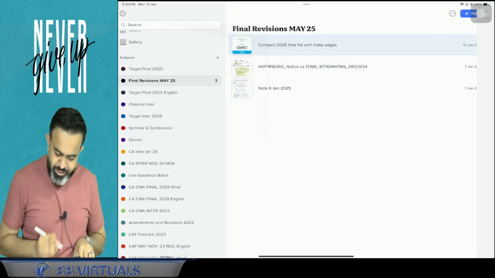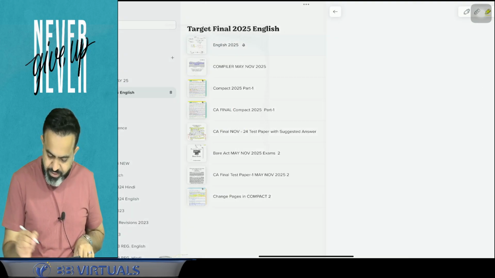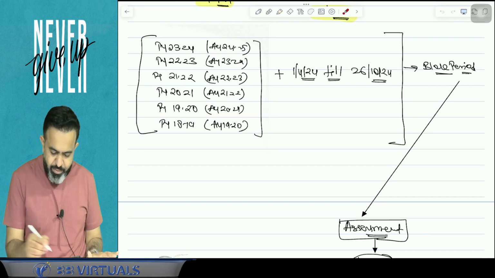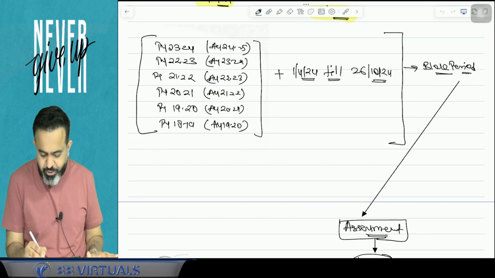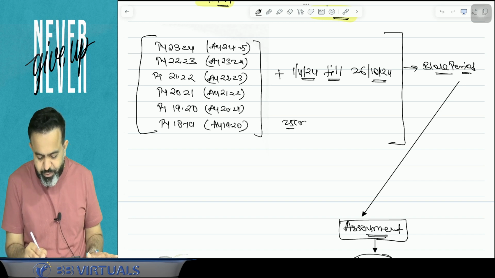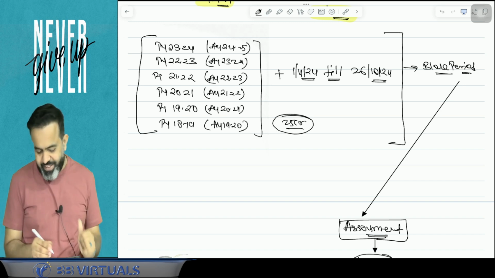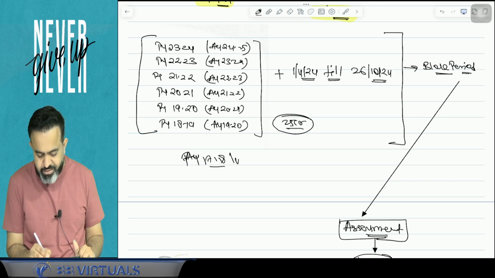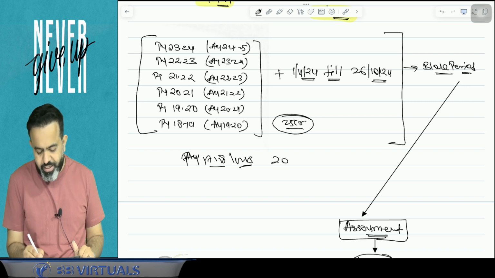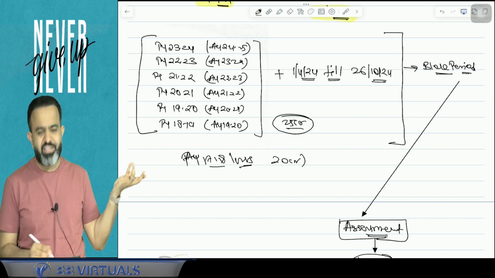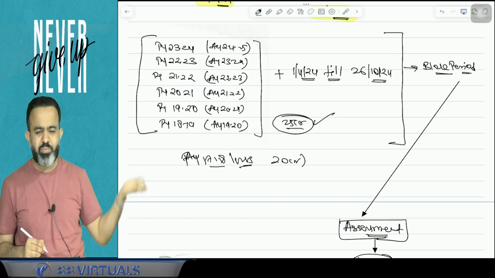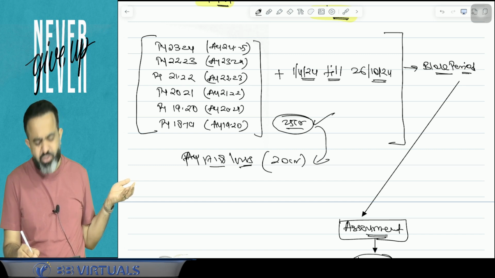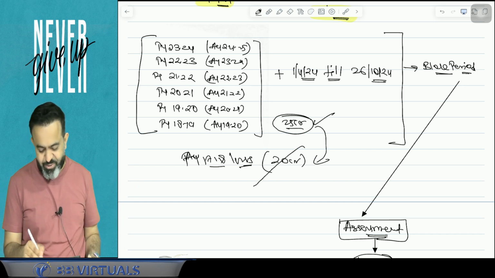So for an example, guys, try to understand. Suppose this is your block period of the 6 years. Now in this block period, suppose they decided that your undisclosed income is 25 crore. Now there may be a possibility that you have previous year 17-18 business losses of 20 crore. You can say, sir, this 25 crore is our income of the block period, additional income, undisclosed income. Please set off these losses. So can we set off? Answer is no, that is not allowed.